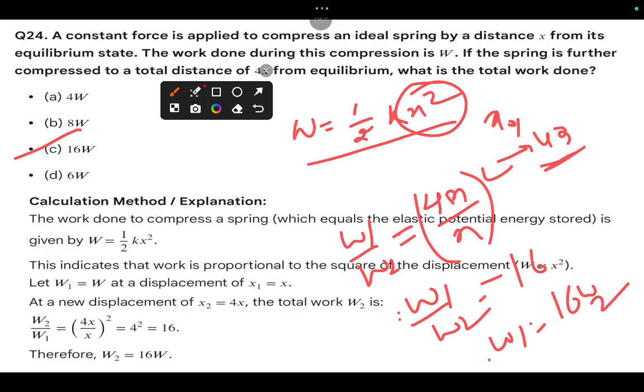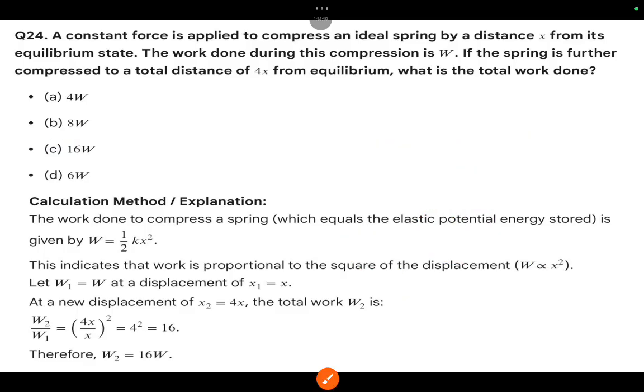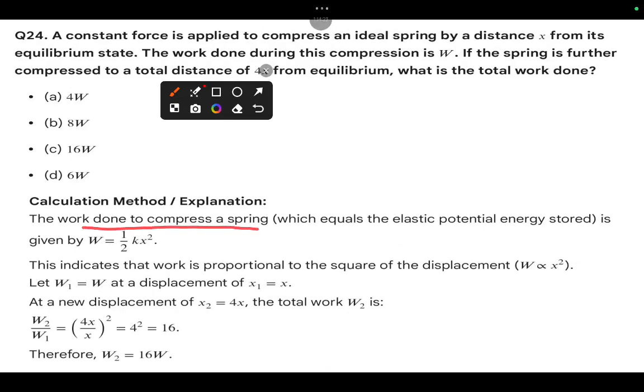So you can also see the simple way here. The work done to compress the spring is given by 1 by 2 kx square. It indicates that it is proportional to the square of the displacement. W1 is equal to W at the displacement x1 equal to x. The new displacement is x2 equal to 4x. The total work done W2 by W1 equal to 4x by x whole square, that is nothing but 16.